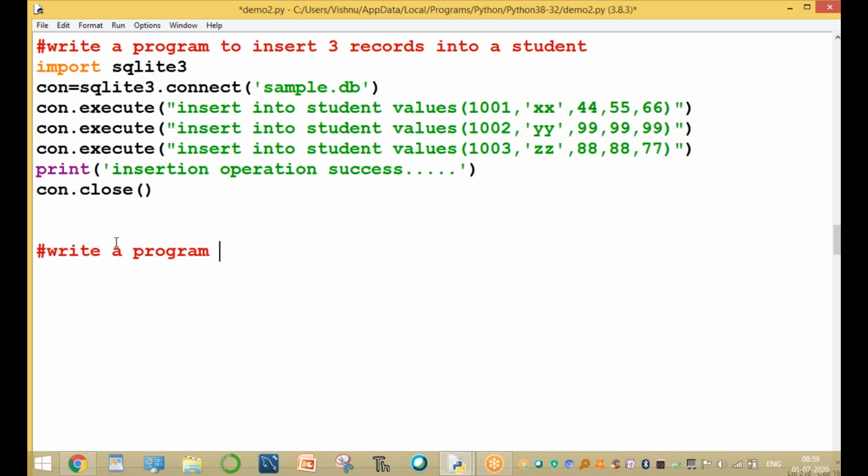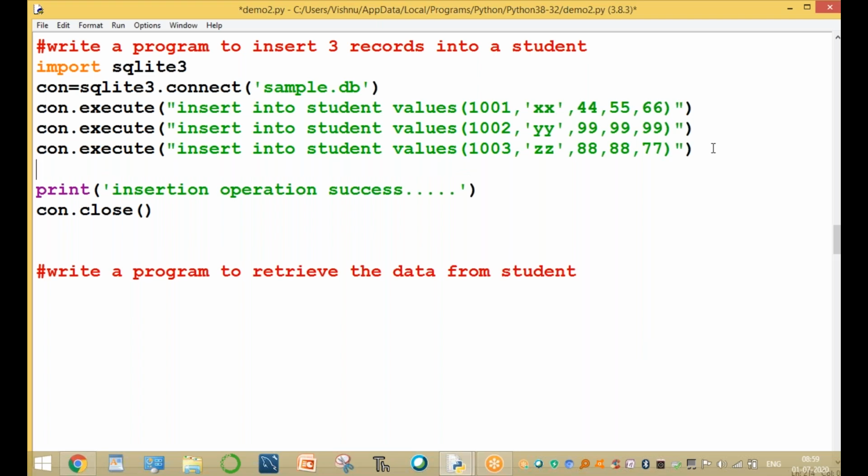Write a program to retrieve the data from the student table after alterations. Saving is also very important. Here the data is not saved.